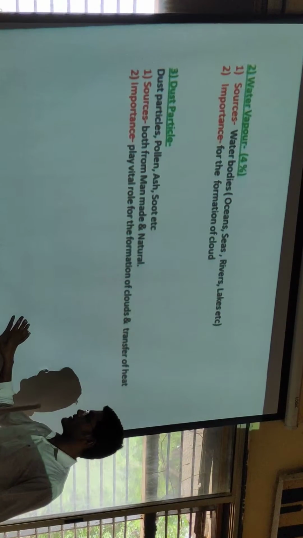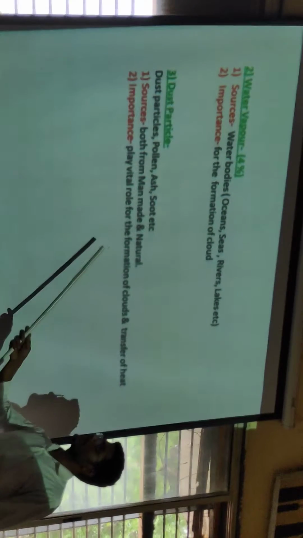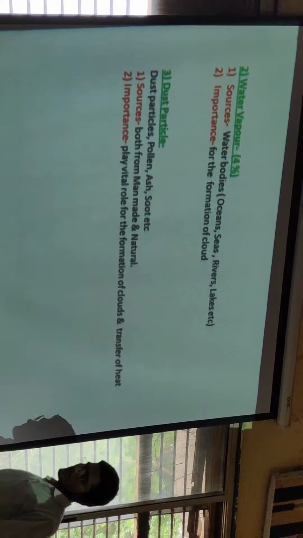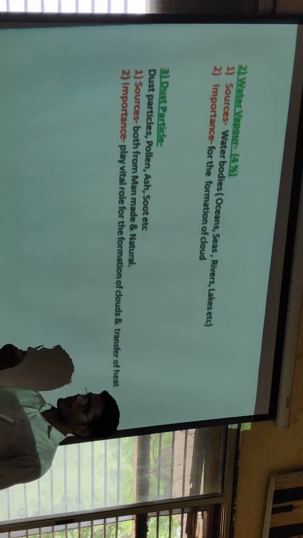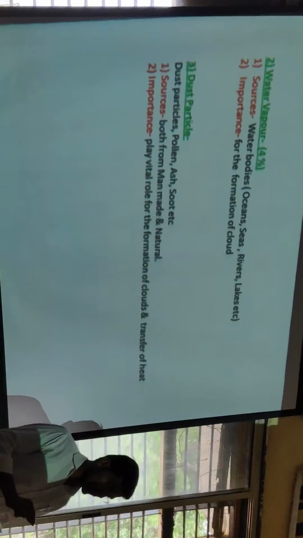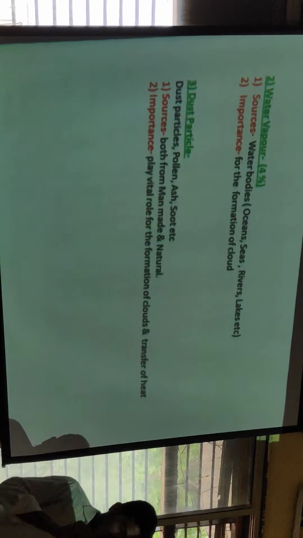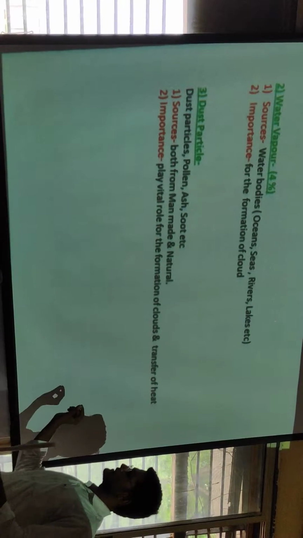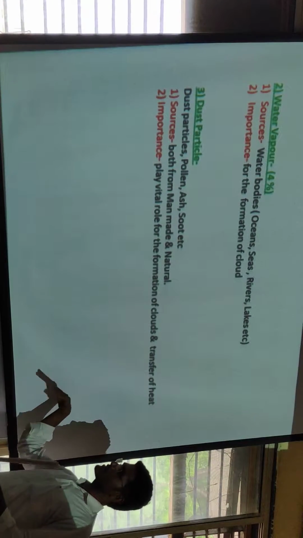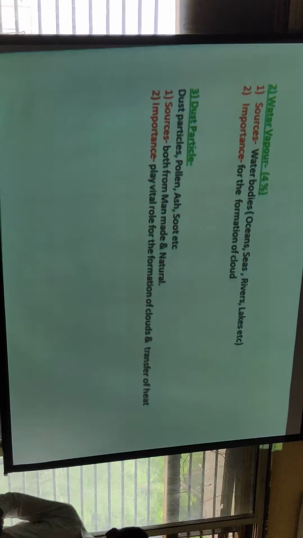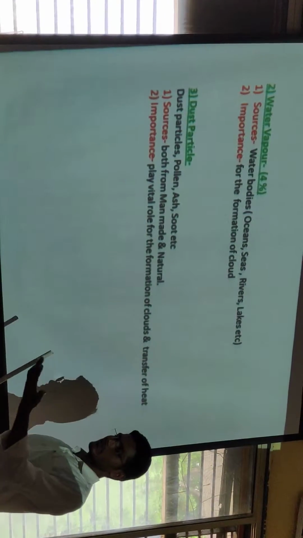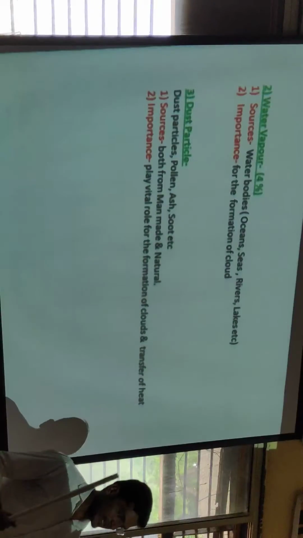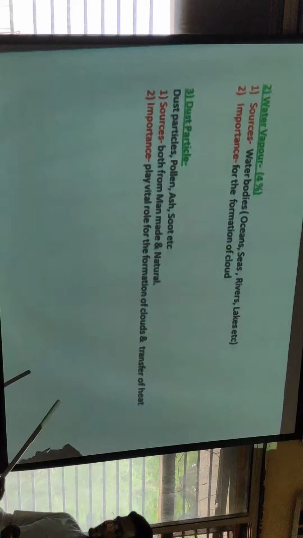Dust particles also play a very vital role in the formation of clouds and the transfer of heat. Dust particles store solar energy, and this stored energy is transported as the particles travel from one part to another, and the atmosphere maintains its temperature condition.